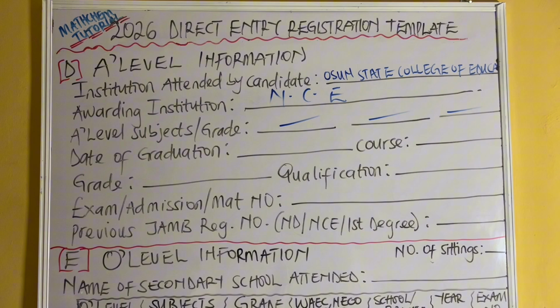Now, the next one is the date of graduation. The date of graduation will show on your results. Yeah, it will be there. So it can be 13th of April 2024 or 2025.